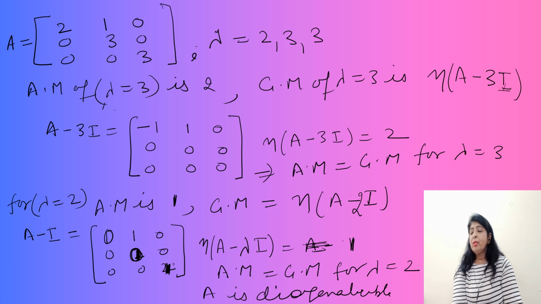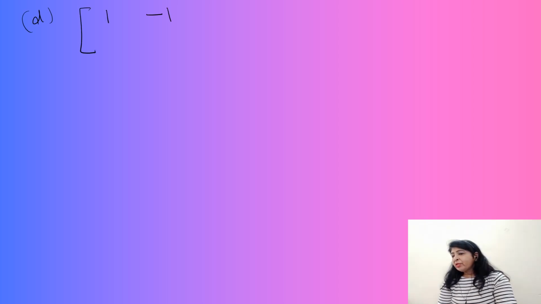Clear? Now take up the next question. In the next question, you have D equal to [1, minus 1; 2, 4]. First of all you have to find its eigenvalues.